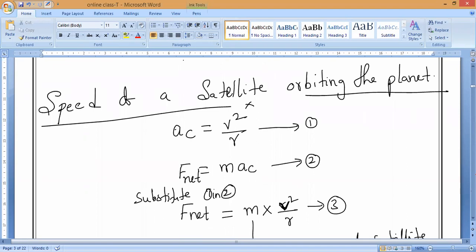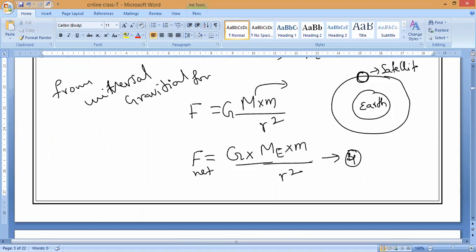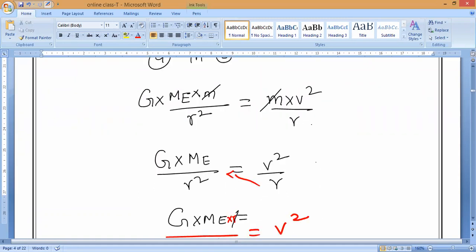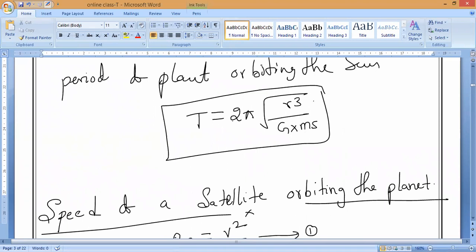Now, let me see how smart you people are. Suppose I want to find the time period of a satellite. Then what formula do I have to use? Again, in the place of V, what do I substitute? 2 pi R by T. So again, I will get the same formula here. But there we were taking the mass of the sun. If you are calculating for a planet, what will come? Mass of the planet.